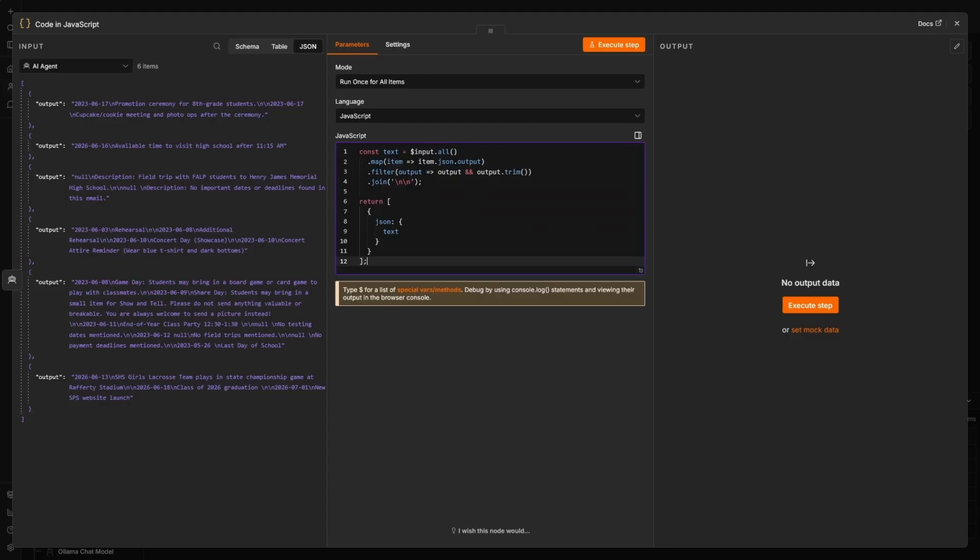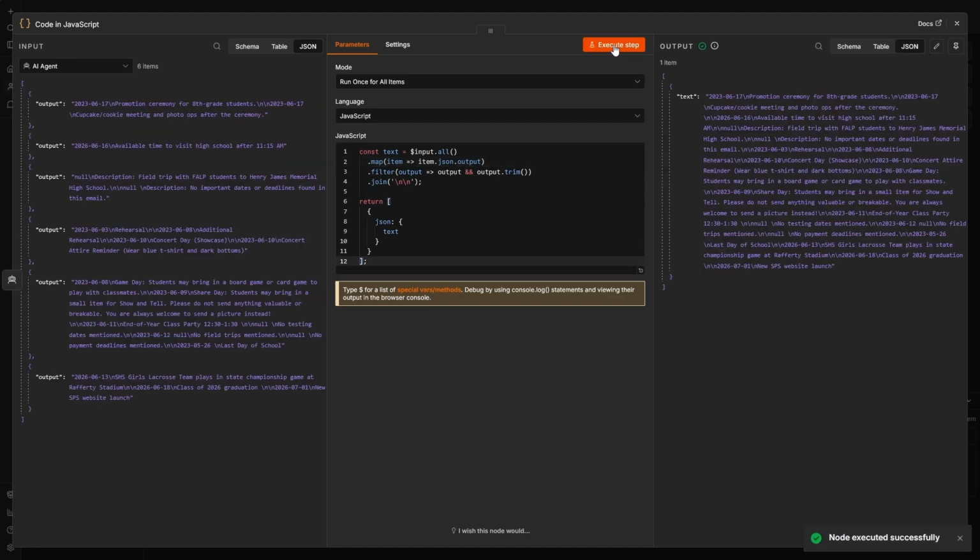So our output here maps to the output from the AI agent. And then we're just going ahead and joining it all together. And then we ensure that our mode is set to run once for all items. That way we only get one return. And we see here our return text that is all consolidated together. As you notice, we went from 6 items to 1 item.